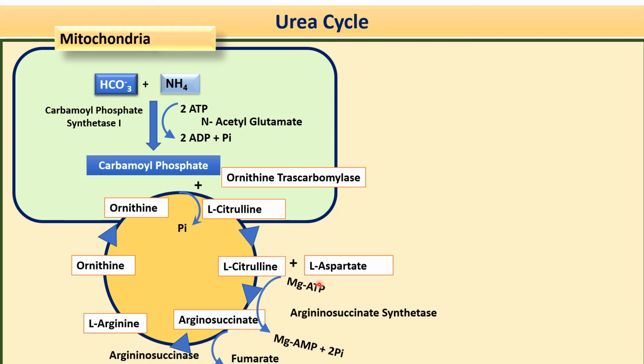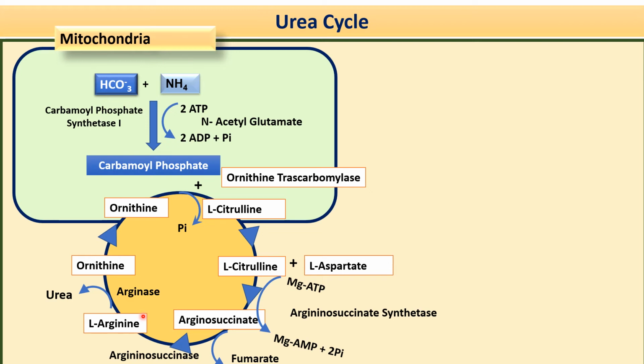This fumarate, which is formed here, enters our Krebs cycle or TCA cycle, as it is an intermediate in the TCA cycle, and here you will get this arginine. Now, the last step is a cleavage of L-arginine. Here this L-arginine, by the action of the enzyme arginase, gives urea. Here there is a release of urea, which is the end product of our protein catabolism.